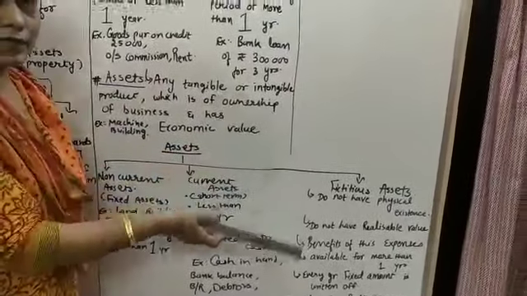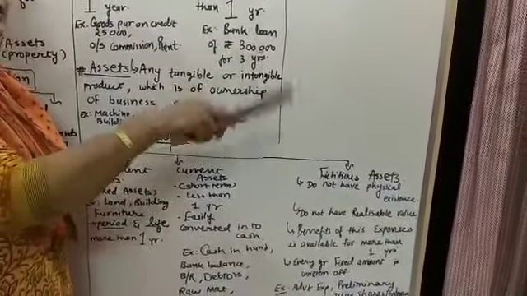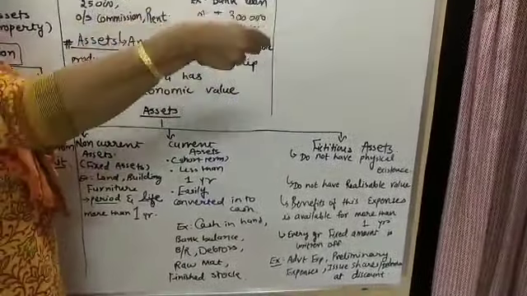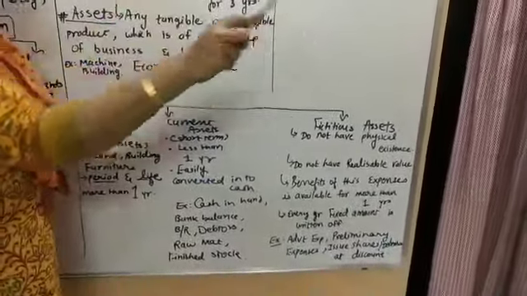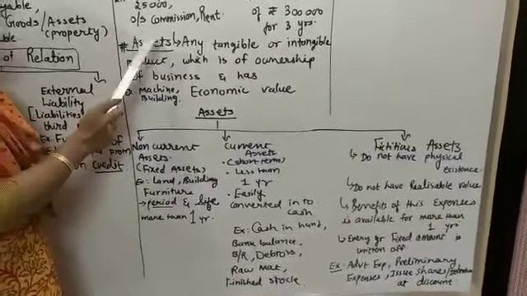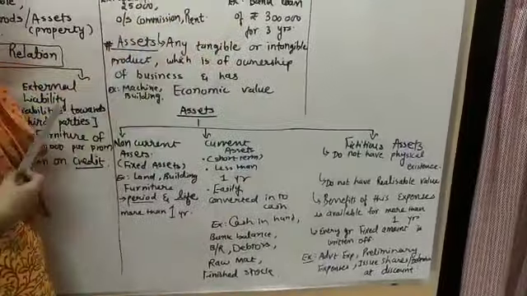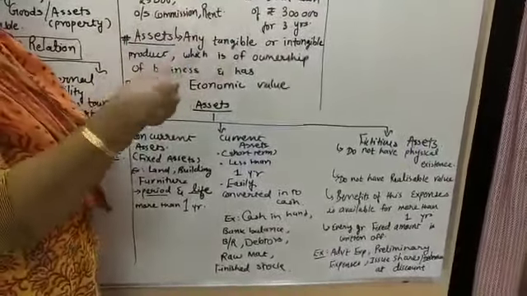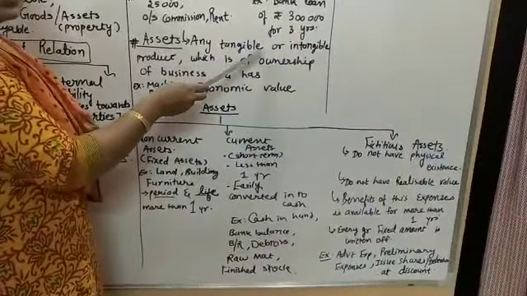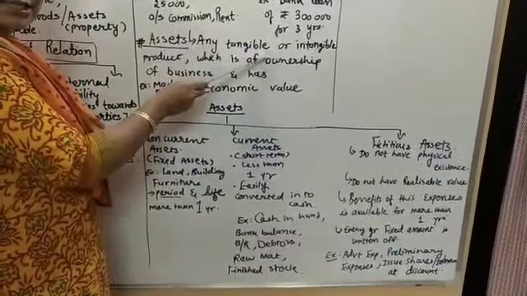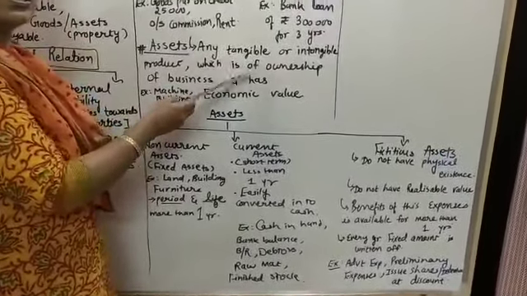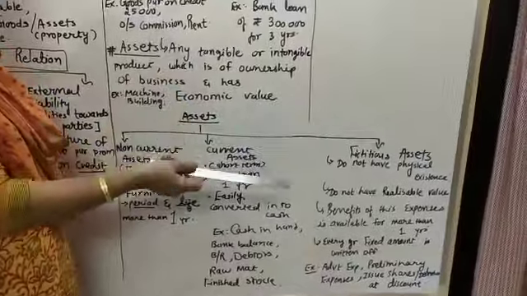I am having my provision store. At the same time, in another society, I am having another provision store, another shop I have. So that other shop is called an asset for my business. Are you getting this? That shop, what I told you, that in another society I am having another shop as a provision store. Is it tangible? Yes. Can you go there? Yes. It has physical existence. Yes. Can you touch it? You can go there. Yes. So what is this? My shop, that is an asset for me.